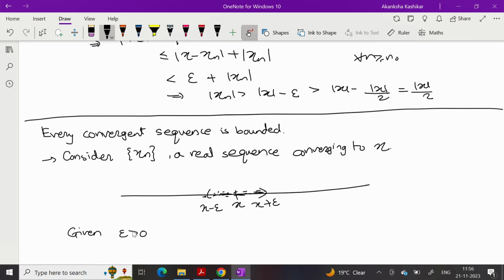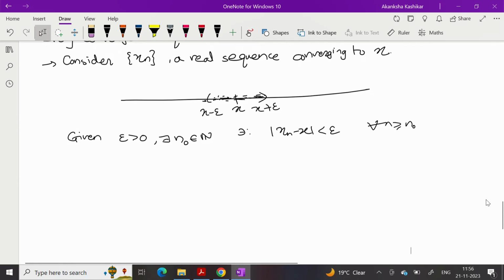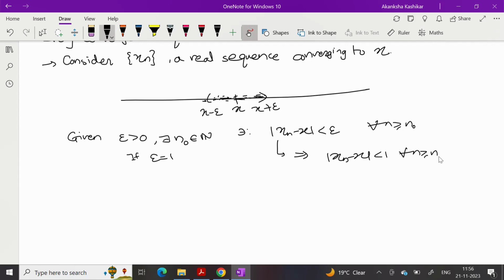Given epsilon greater than 0, because of convergence, there exists n naught in N such that mod xn minus x is less than epsilon for every n greater than or equal to n naught. In particular, you can take epsilon equal to some number, let's say 1 or 0.5. So if epsilon is equal to 1, then this would imply mod xn minus x is less than 1 for every n greater than or equal to n naught.